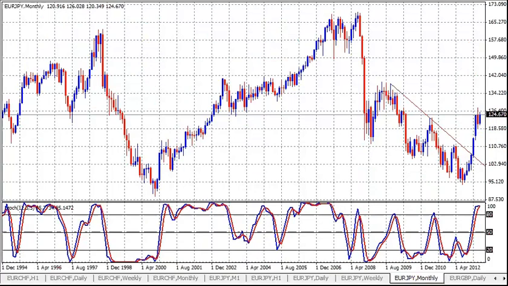Monthly, same kind of thing. We're making a kind of ascending triangle here, if we want to draw something in there, which is a positive sign for continuation up to some highs up around that 135, 138 area. So longer term, that's probably where we're going. But again, the euro has to get out of its little funk here and get going.